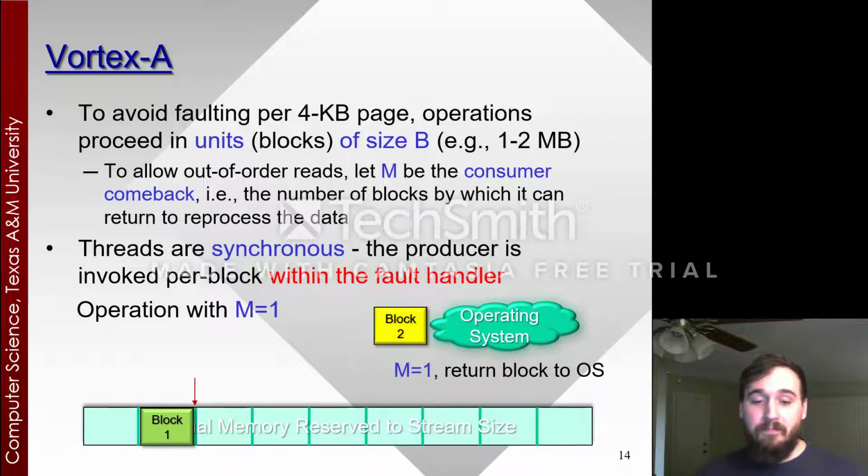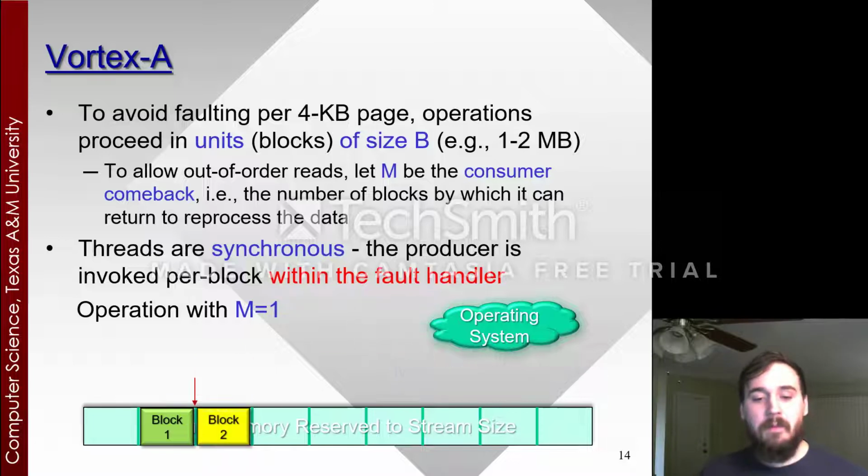At this point, because we are more than one block away from the first block that the consumer processed, we want to free it back to the operating system. And this is due to the M equals 1 parameter that we specified at the very beginning. The idea is, because the fault after block 1 is more than one block after the fault for block 0, we now know that block 0 under the M equals 1 condition can be freed back to the operating system. So this is done, and block 2 is allocated, mapped in place.